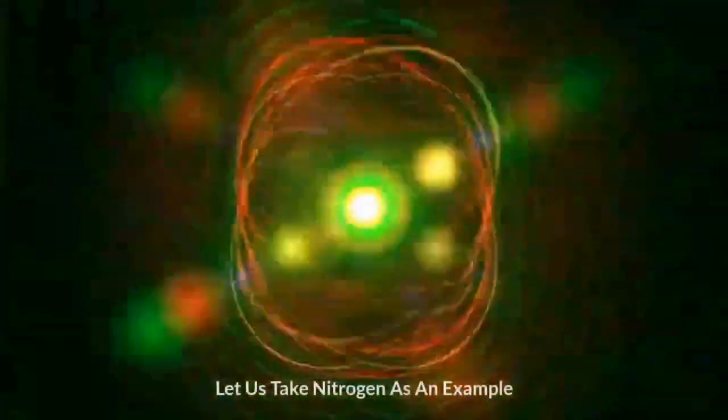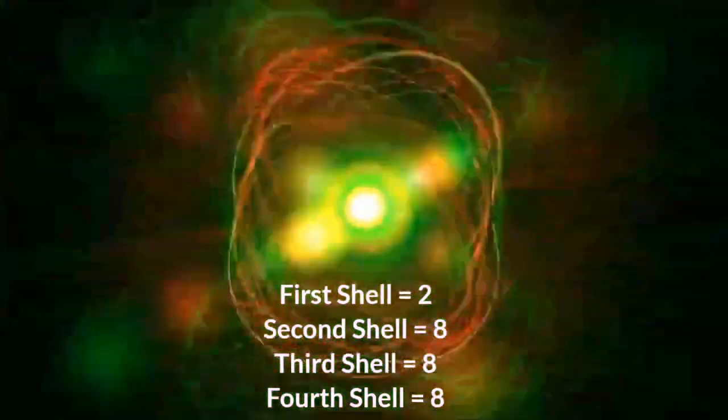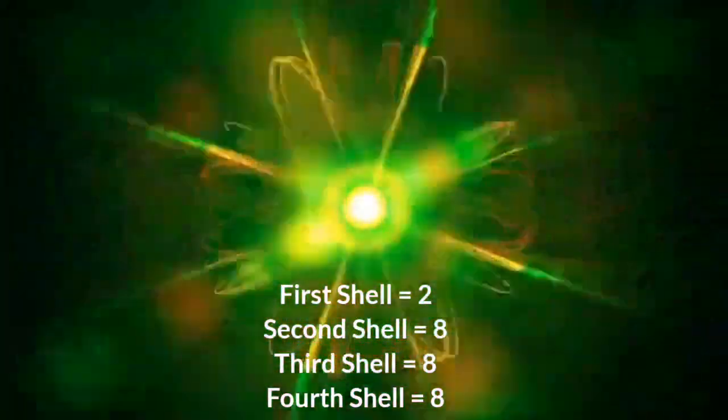an element. Let us take nitrogen as an example. For general knowledge, the first shell of an atom can have 2 electrons at most. The second shell can have 8 electrons. The third and fourth can also have 8 electrons at most.